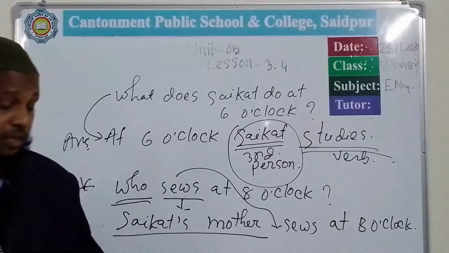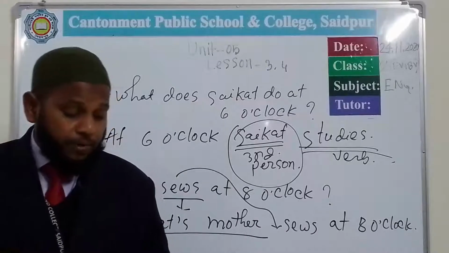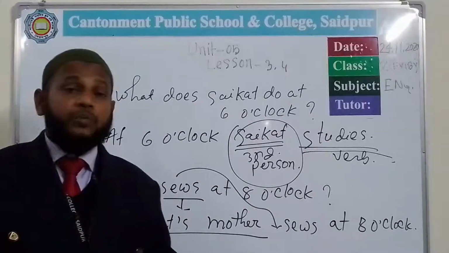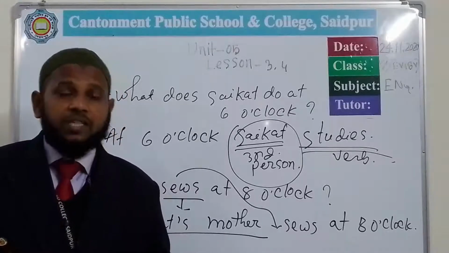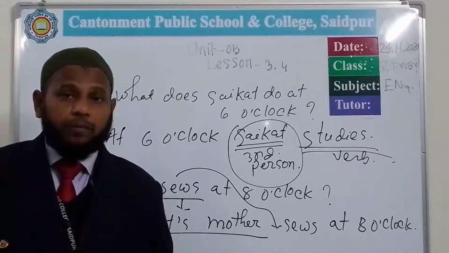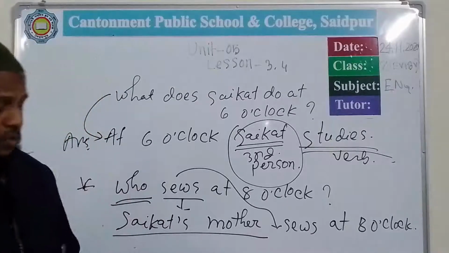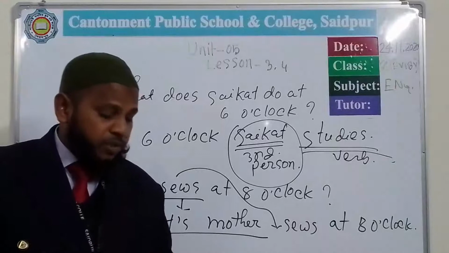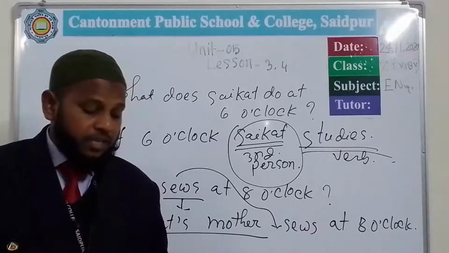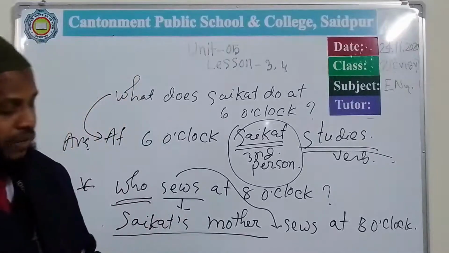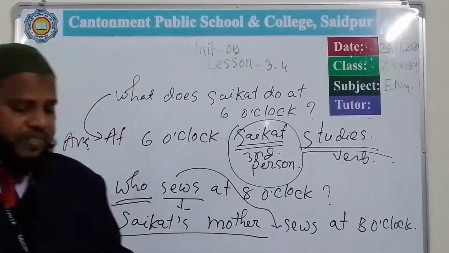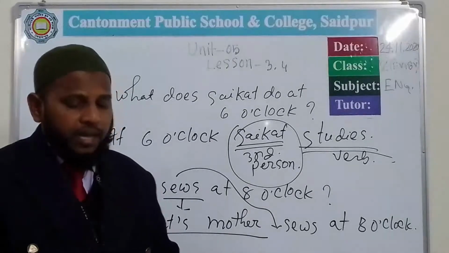So what can we learn from this chapter or from this exercise number E? A student will ask you some question, and you will have to give the answer of those questions. So in this way, we can write the third number question: when does Shoykot's father read? When does Shoykot's father read? So from this chapter, we can find out the answer. I think that you know well. Father. So at 6 o'clock.